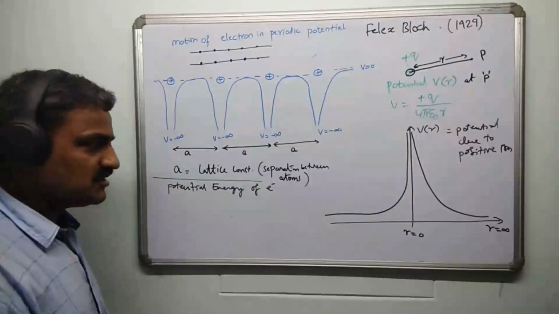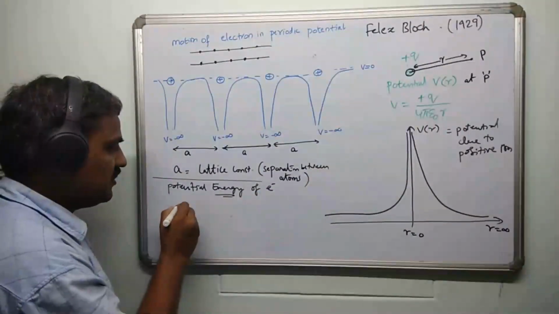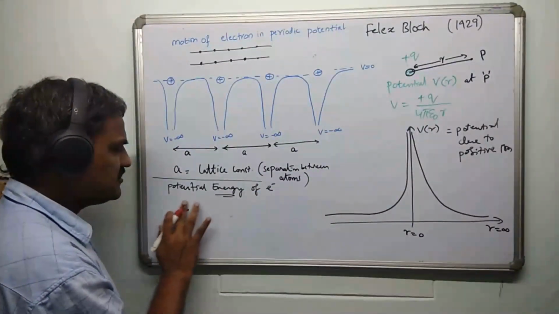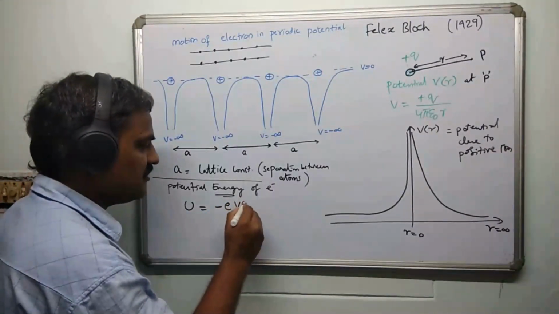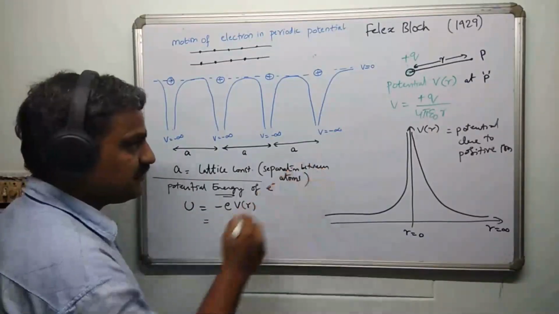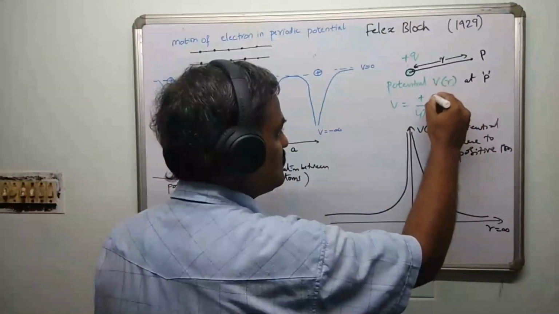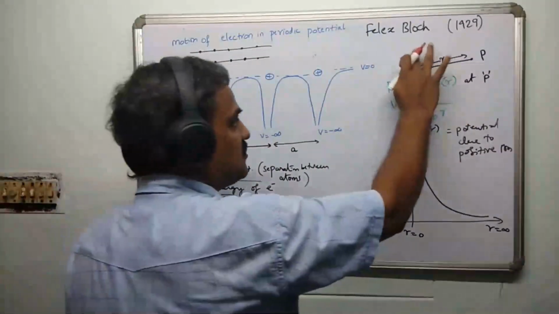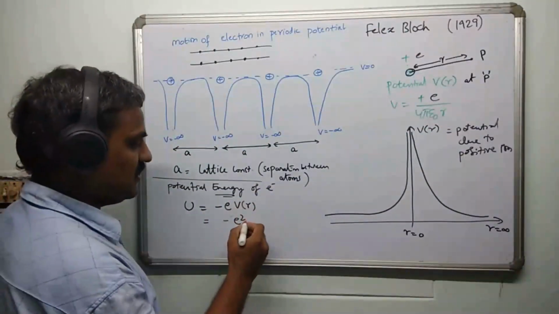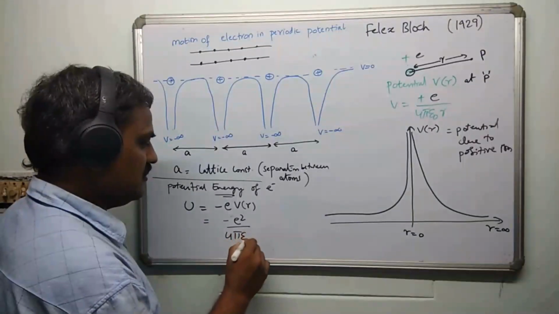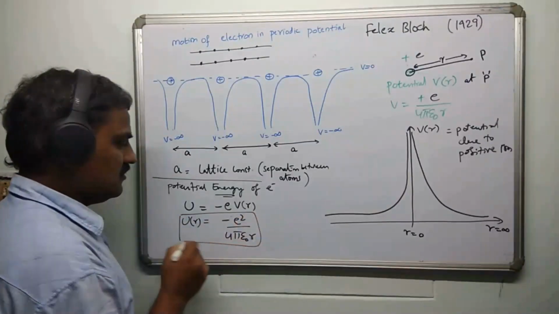The potential energy of the electron due to this positive ion, let me write this as U. U is minus E times the potential V of R. Here I'll take the charge as plus E, because the charge is the elementary charge. So U of R is nothing but minus E square divided by 4 pi epsilon 0 R. This clearly shows how the potential energy of the electron goes.